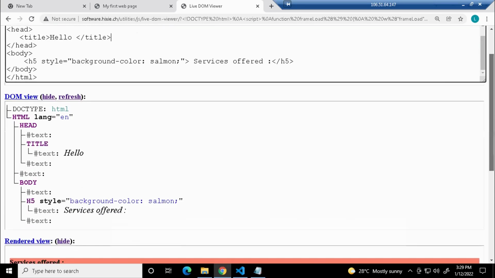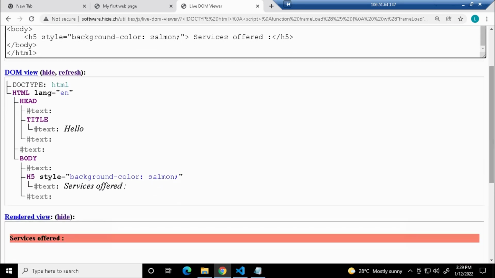But how the browser will understand it is that the browser has a program running behind it, which we call the DOM, the document object model. It will convert your program like this. Can you see it's like a tree? It's represented here like that, but it will be represented as a tree data structure, guys. Trees have a root, nodes and edges, just like a tree.